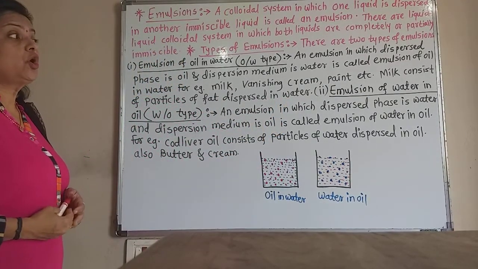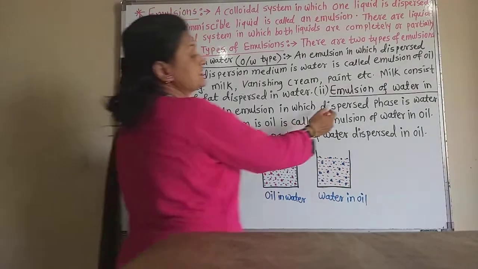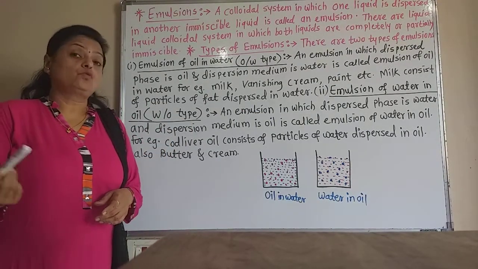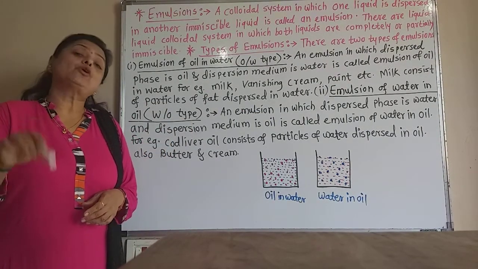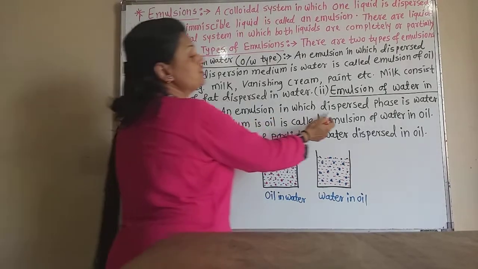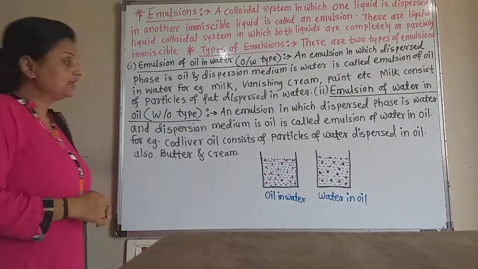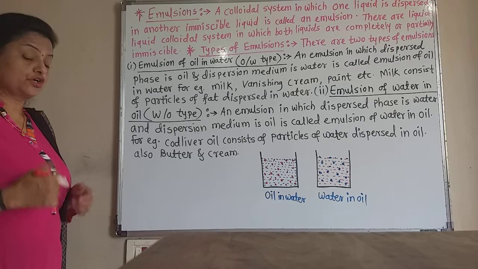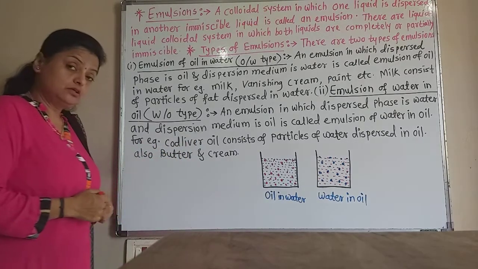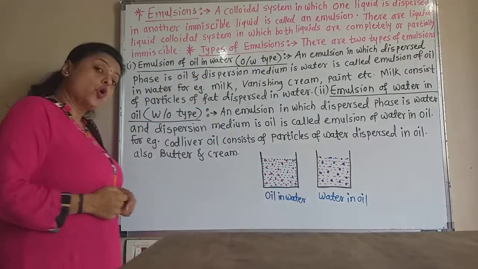And the emulsion of water in oil type is the second emulsion. Here water is in a smaller proportion and oil is in a larger proportion. An emulsion in which the dispersed phase is water and the dispersion medium is oil is called the emulsion of water in oil. The best example is cod liver oil. Cod liver oil consists of particles of water dispersed in the oil.